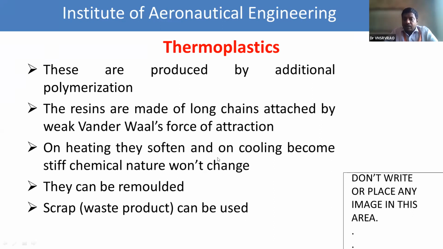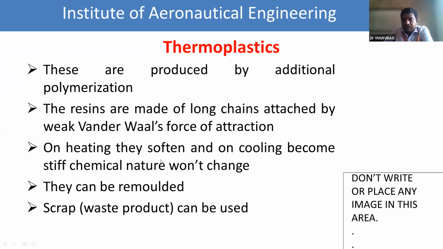On heating, they soften, and on cooling they become stiff. Already I explained the definition of plastics, which are polymers soft on heating and stiff on cooling. So the chemical nature does not change, and they can be remolded.